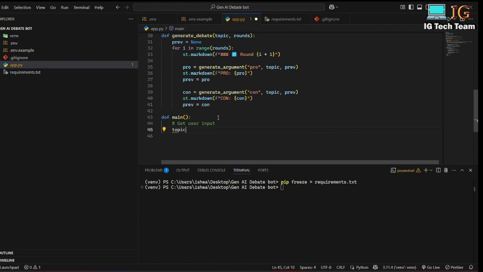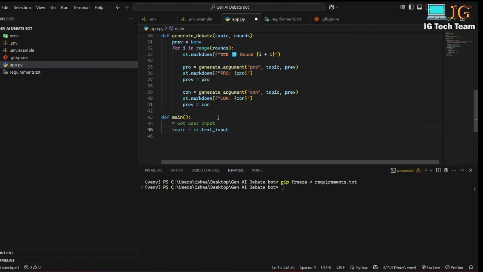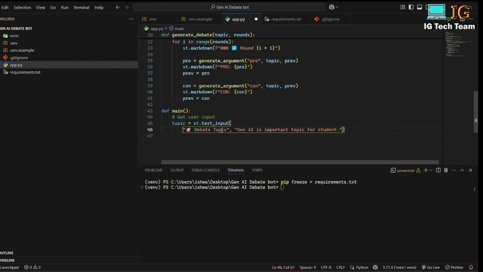So topic equals, I can write st.text_input, and here I have to write debate topic. Gen AI is an important topic for students. This is the default topic that I have provided here. You can change this topic in the UI.